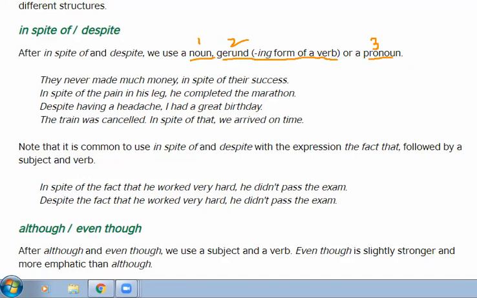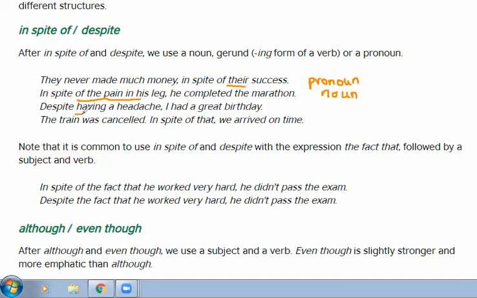Let's have a look. They never made much money in spite of their success. Their success, there is a pronoun. In spite of the pain in his leg, he completed the marathon. In spite of the pain in his leg. Again, this is a noun, the pain in his leg.